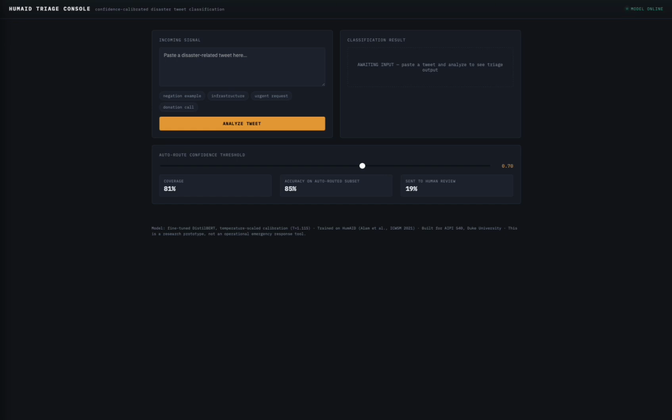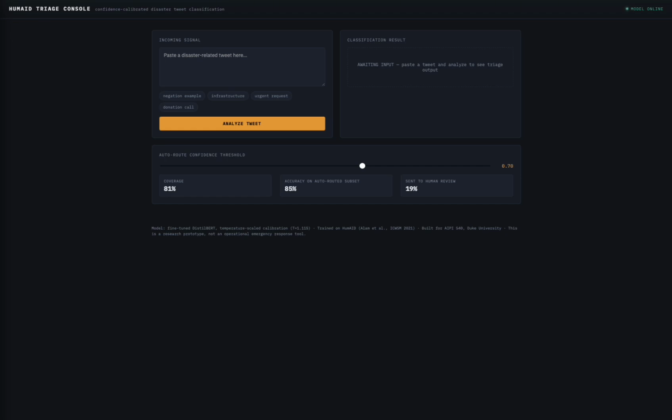This model is trained on the HumAID dataset, which is publicly available and is linked in the repository for this project. So I built 3 different classifiers from the tweets dataset, in 3 different tiers. First was a naive baseline model. The next is a classical TF-IDF model, and then the last one, which is in our demo here, is a fine-tuned DistilBERT model, which finished with the highest score.